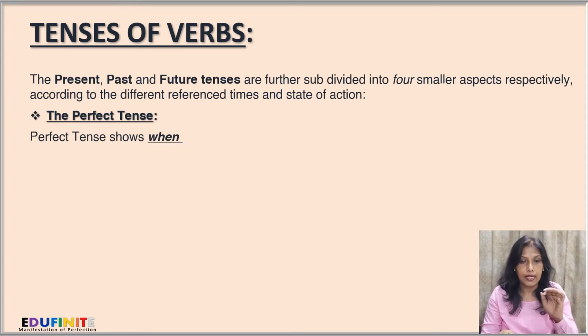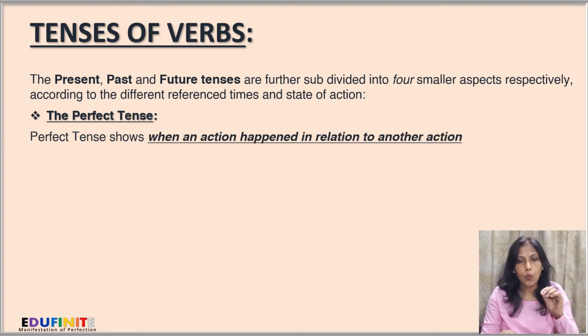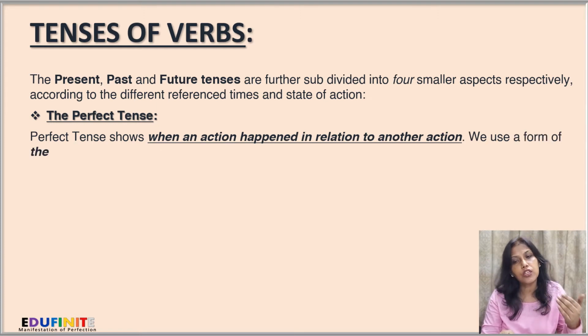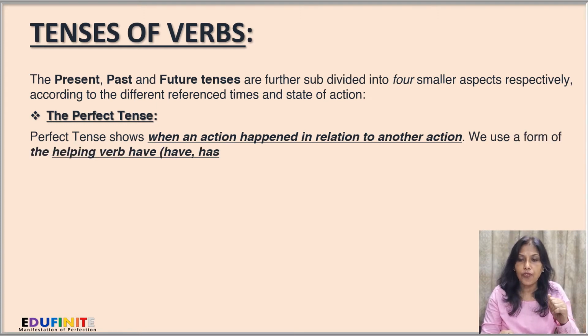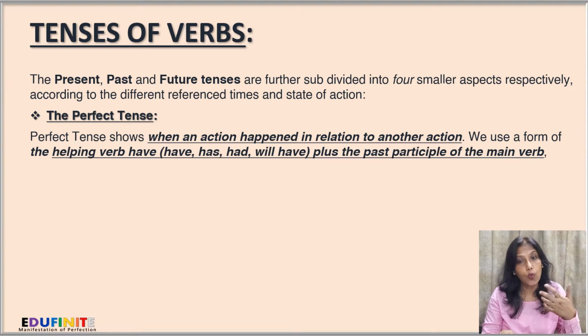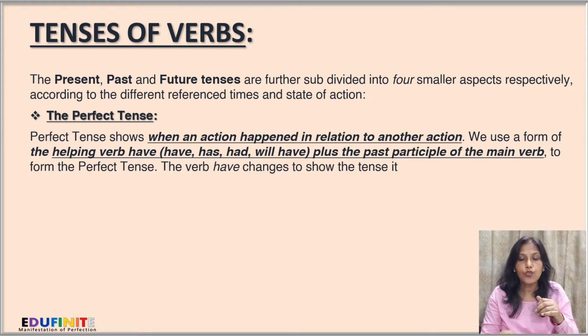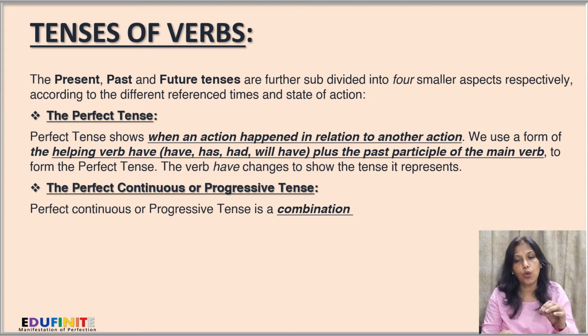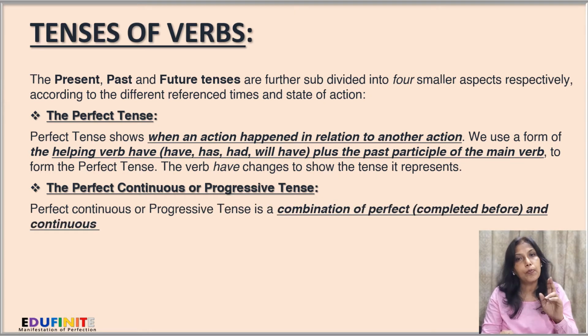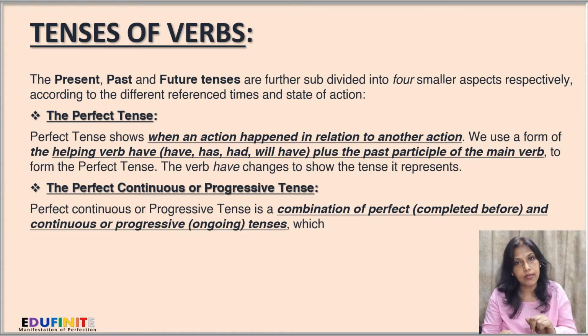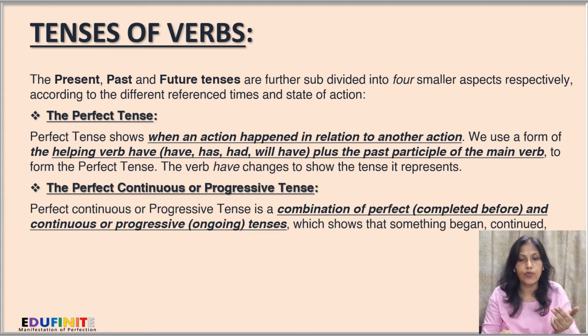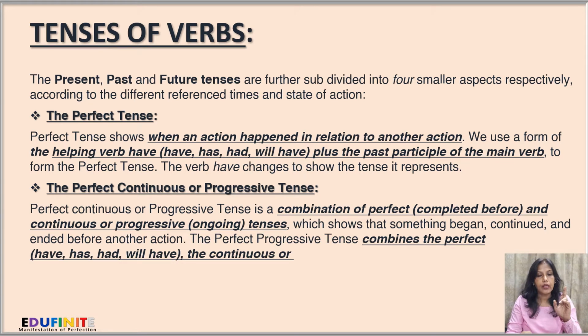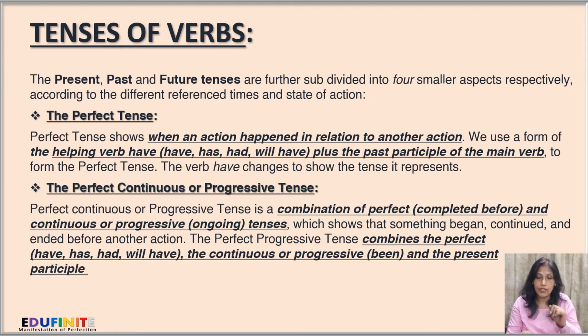Next, the perfect tense. Perfect tense shows when an action happened in relation to another action. We use a form of the helping verb have, like have, has, had or will have, plus the past participle of the main verb to form the perfect tense. The verb have changes to show the tense it represents. That means in present tense it will be either have or has, in past tense it will be had, and in future tense it will be will have. Next, the perfect continuous or progressive tense.